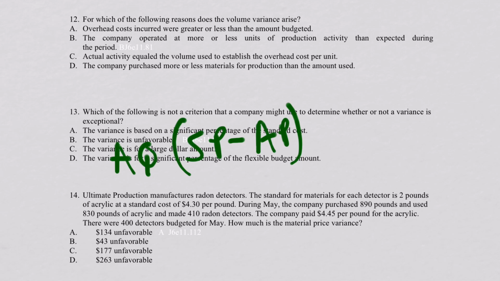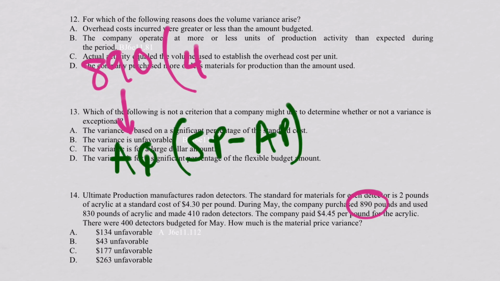Now, I said here the actual quantity purchased because that's what we're concerned about. How much did we purchase? It's not how much we use. That'll be in the quantity variance, how much we use. Here it's the actual quantity purchased because we're interested in how much more did we pay than we should have paid. So we're going to look at what did we purchase? 890 pounds. Was the price differential?